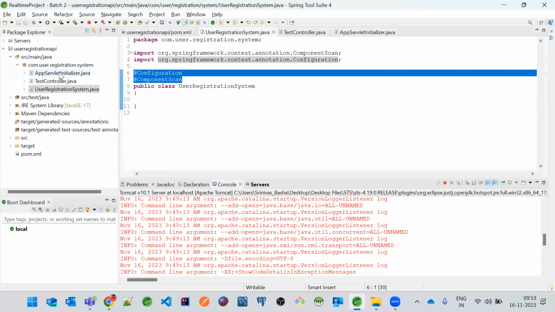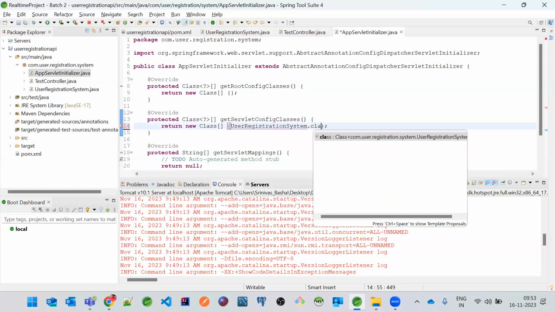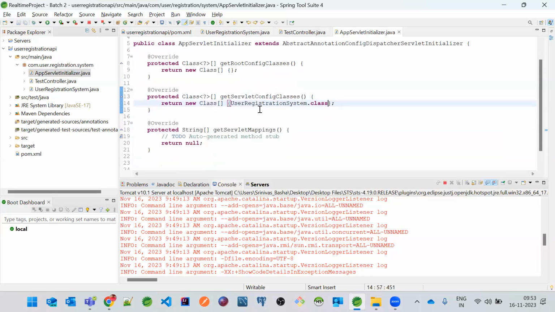Okay. Now the next thing here is the new class. What is our main configuration class? Here, you can see that the getServletConfigClasses method is nothing but our configuration class, which is having @ComponentScan. We need to provide that inside this one, which is something called UserRegistrationSystem.class.